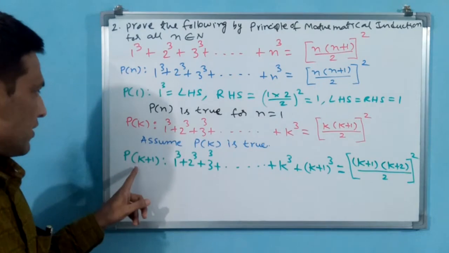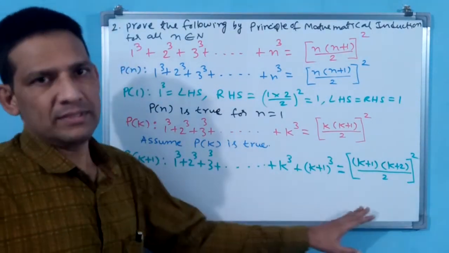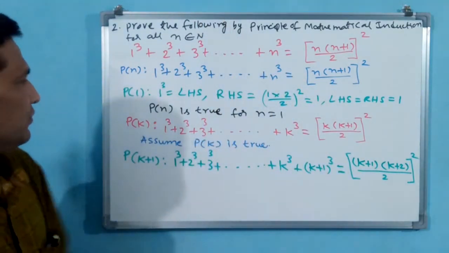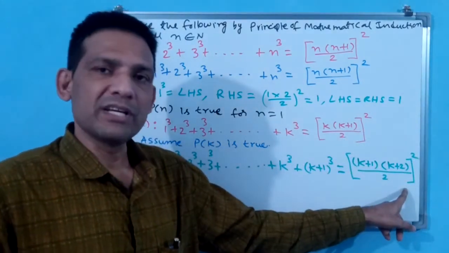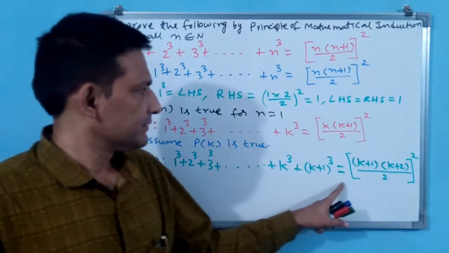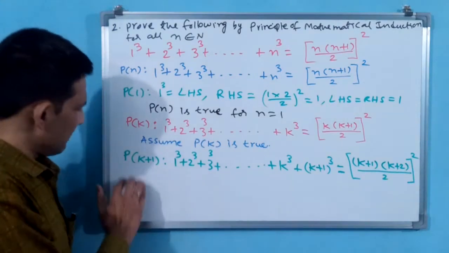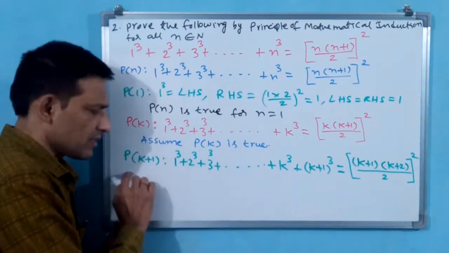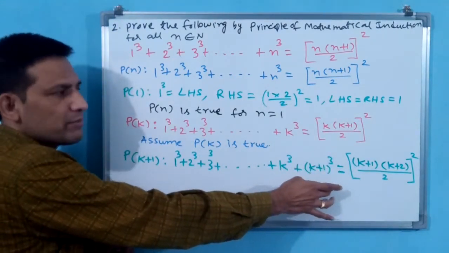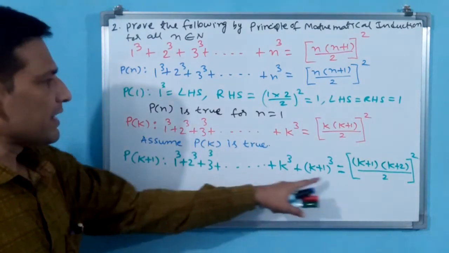Now you see P(k+1). LHS is equal to RHS, you have to prove. If you prove this, then automatically your question is completed. This you can take as equation 1, this as equation 2, like that. But now LHS and RHS of k plus 1 you have to prove. We are writing LHS and RHS of k plus 1 only. Or else you can put this as equation number 2, this as equation number 1. You see now LHS, shall I modify this LHS?